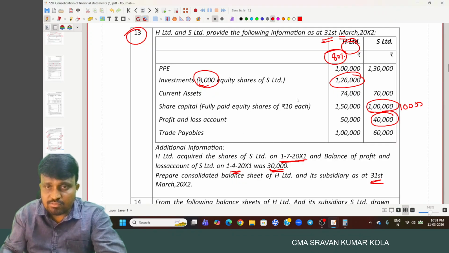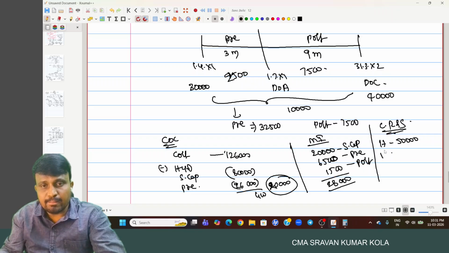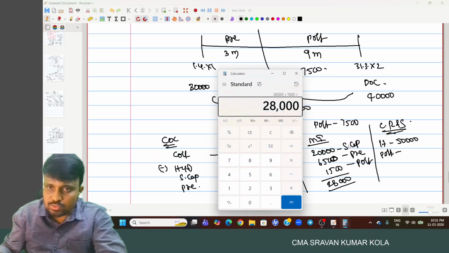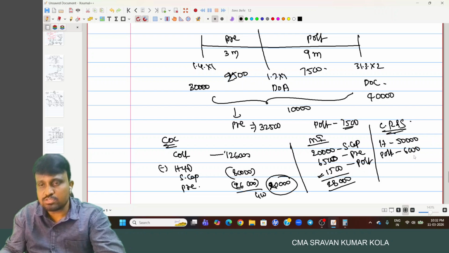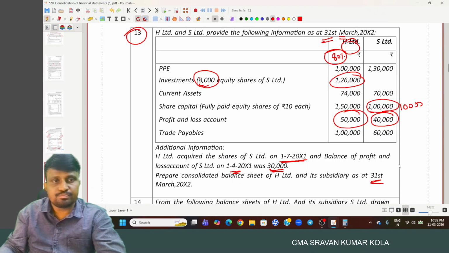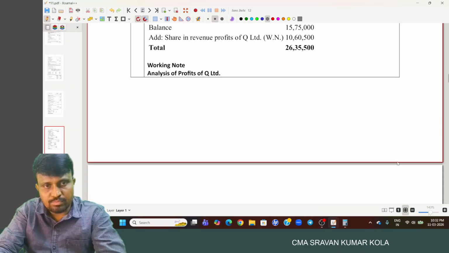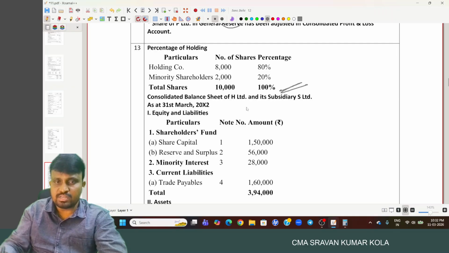And the consolidated reserves and surplus means first we have to consider H Limited. H Limited is how much? 50,000. And H Limited share in post-acquisition period profits. So 7,500, out of that 1,500 belongs to minority interest, and the remaining 6,000 belongs to H Limited. This is the part. Okay. So this is the shareholding pattern.